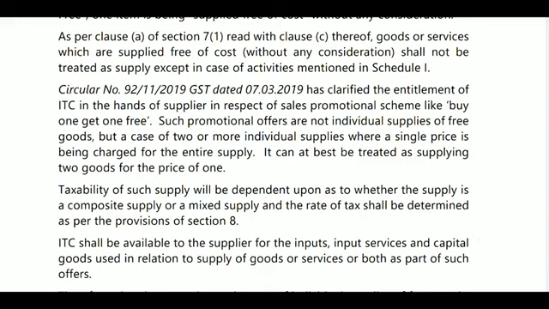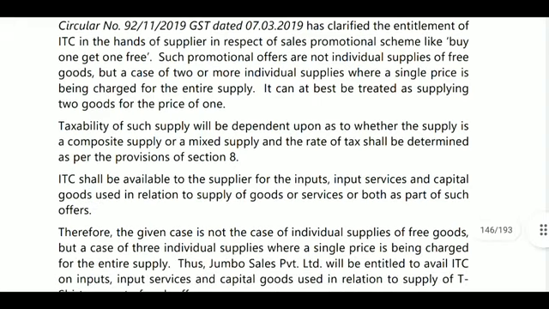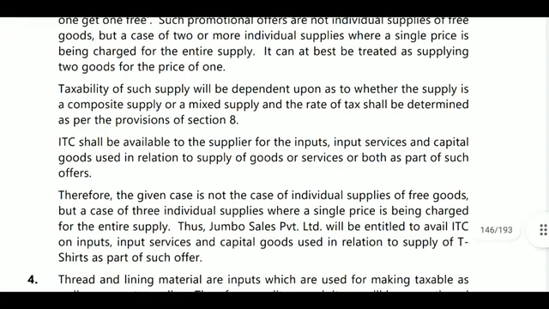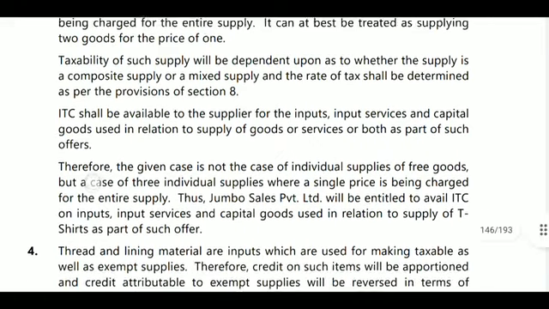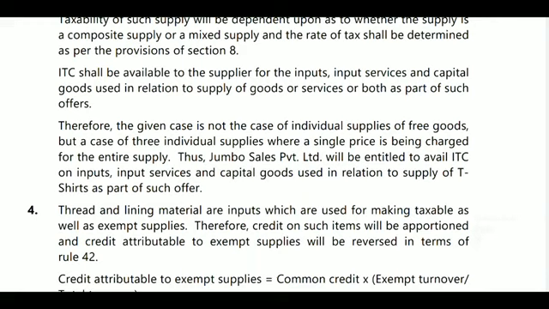In respect of sales promotion schemes like buy one get one free, such promotional offers are not individual supplies of free goods, but a case of two or more individual supplies where a single price is being charged for the entire supply. It can at best be treated as supplying two goods for the price of one. Next, taxability of such supplies will depend on whether the supply is a composite supply or mixed supply, and the rate of tax shall be determined as per the provisions of section 8. So the rate will be decided based on composite supply or mixed supply.